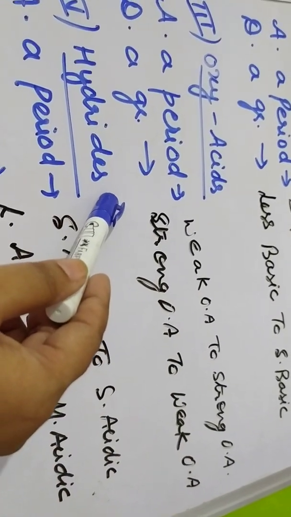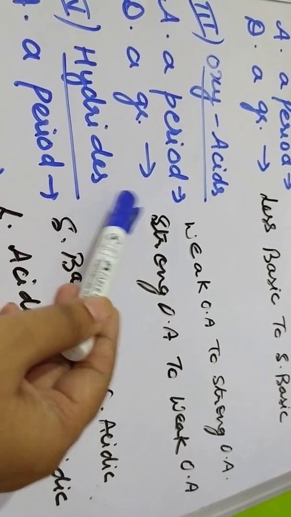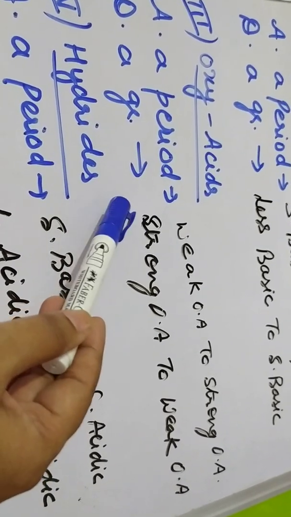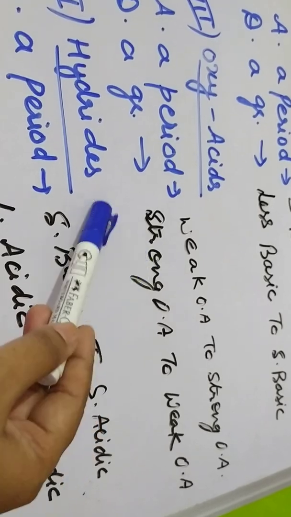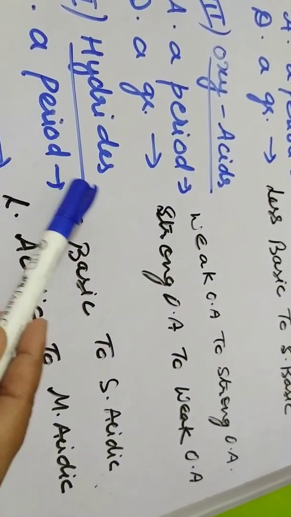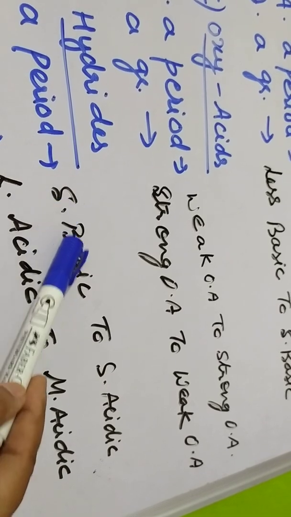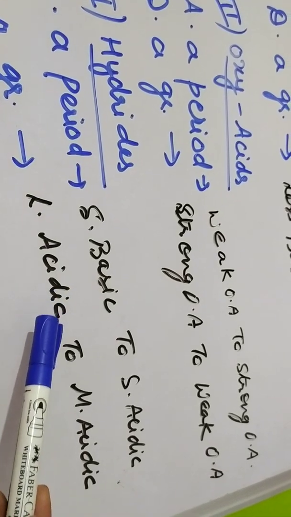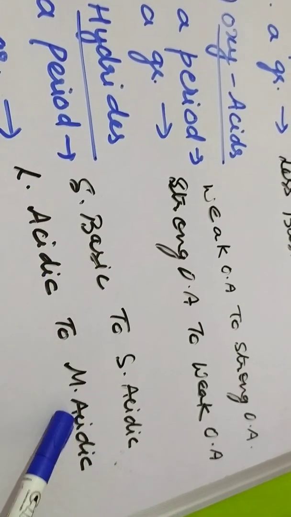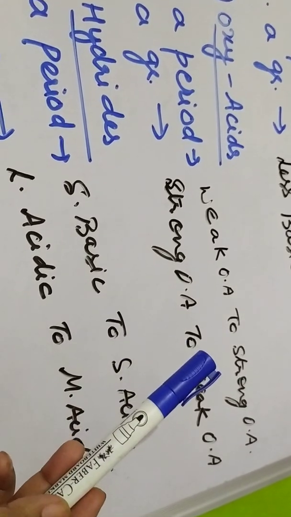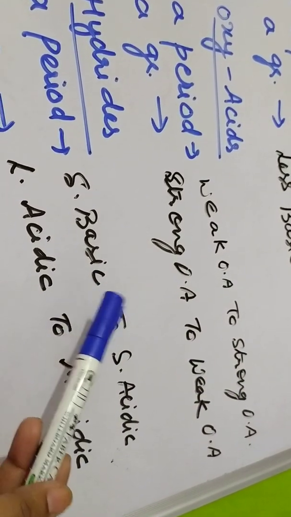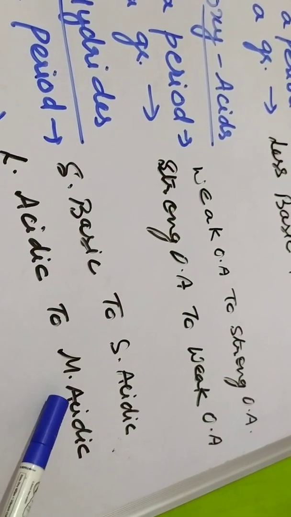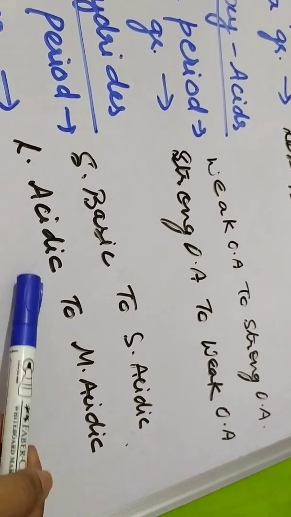Hydrides are the compounds formed by hydrogen with metal or non-metal. Hydrides of metals or electropositive elements are generally basic, because they form bases. And hydrides of non-metals are acidic in nature. So across a period, because we move from electropositive to electronegative, the character varies from strongly basic to strongly acidic. While down a group, it will move from less acidic to more acidic, because HF, hydrofluoric acid, is a hydride of fluorine, and HCl is a hydride of chlorine, and HCl is a stronger acid as compared to HF. So it will move from less acidic to more acidic.